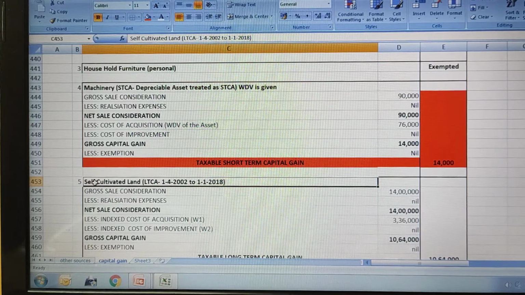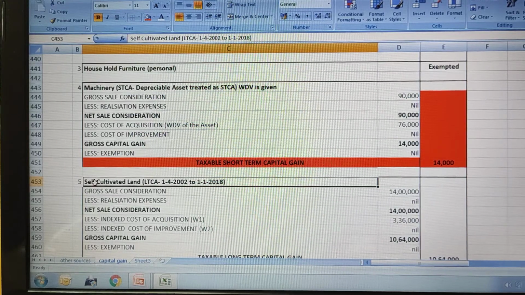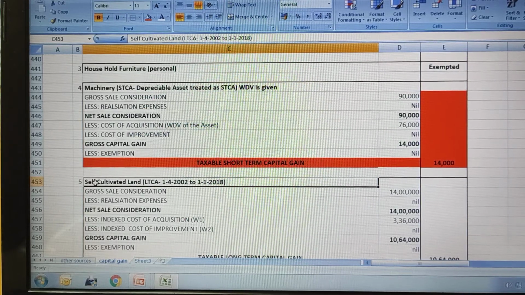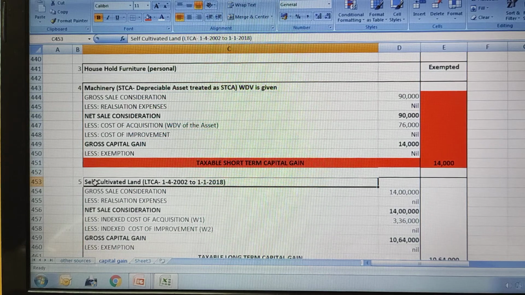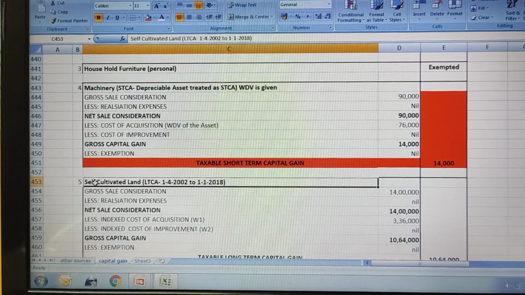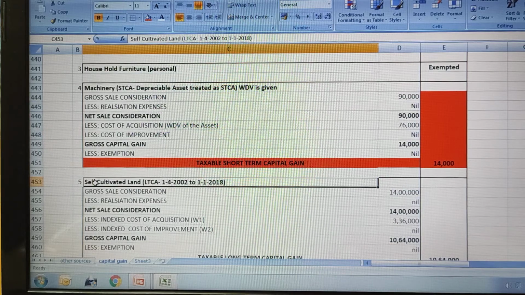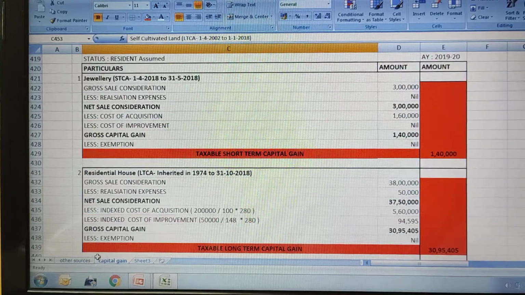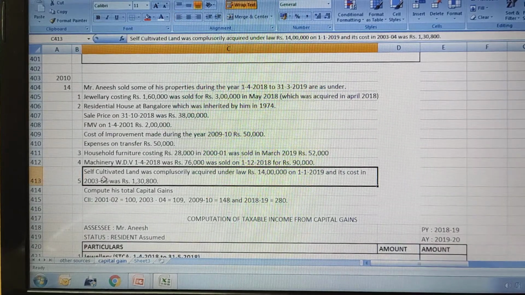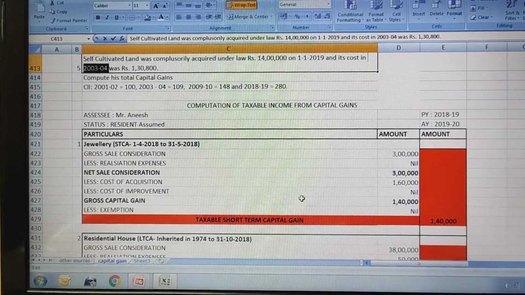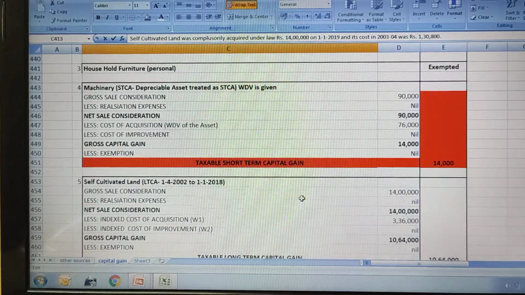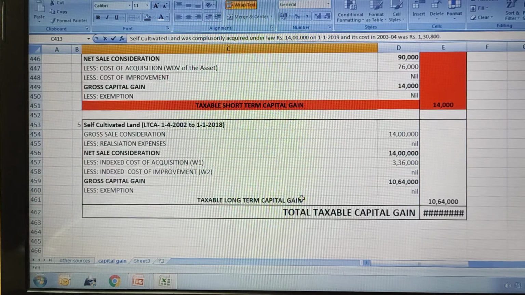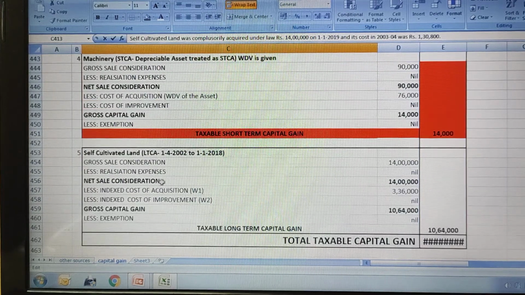purchased, or the information is given, that is fair market value, or whatever information they have given, it is given as on 1st April 2001, right? Sorry, it is given for 2003-4 as 1,30,800.